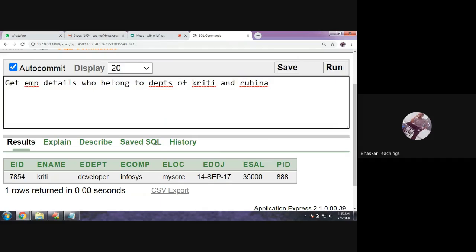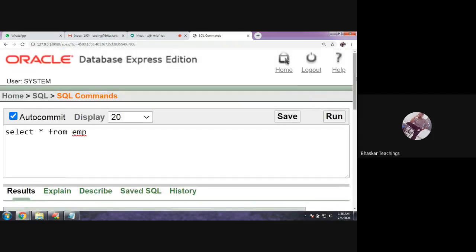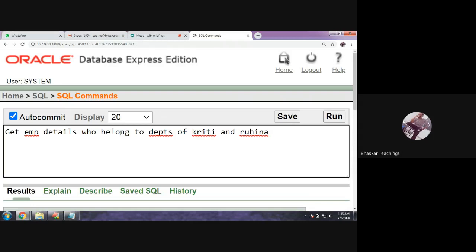So now let me show you the table first. Select star from EMP. Here we have a number of employees. So where is Kriti? She is Kriti. And somewhere Ruhina, yeah, Ruhina. So Ruhina belongs to the testing department. Kriti belongs to the developer department. Okay, we do not know which departments they belong to. The question is to get the employee details who belong to the departments of Kriti and Ruhina.